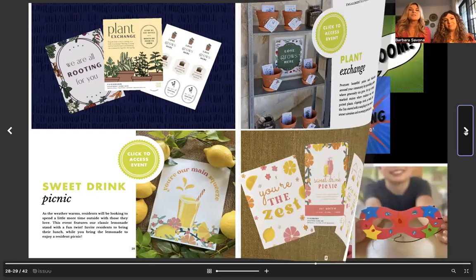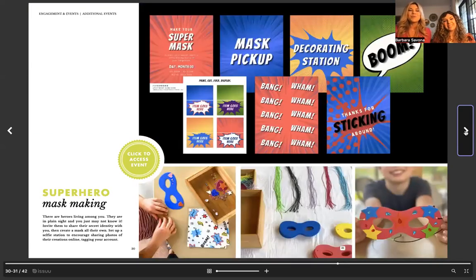Many ways. So the last one is superhero mask making, because I think it's superhero day. I think we mentioned that in April. So this is again a fun kit that you can put together for the kids or the big kids or the adults that just want to have fun. This is a lot of fun that they can decorate. They can set it up as a crafting station, and you have all the goodies. And then if they let you, you can take pictures.